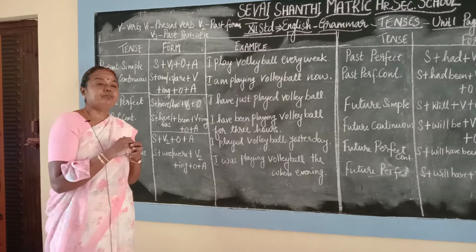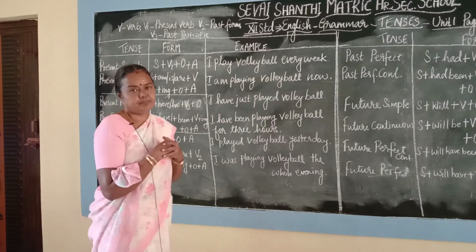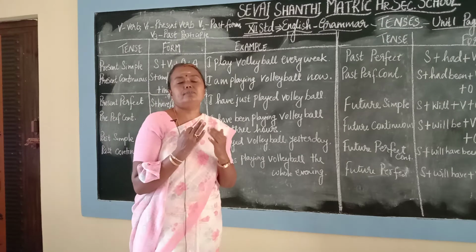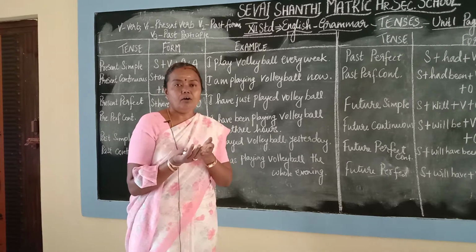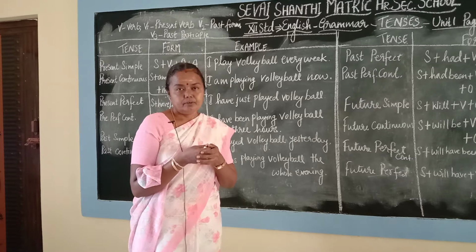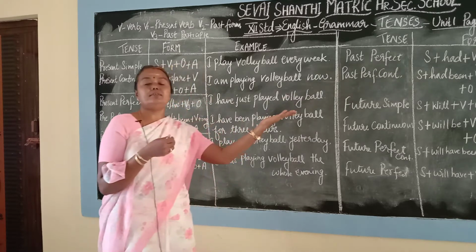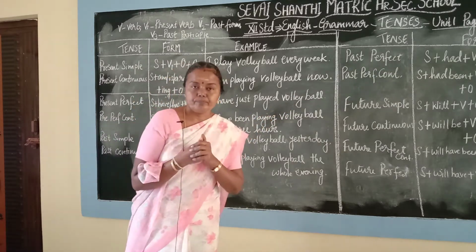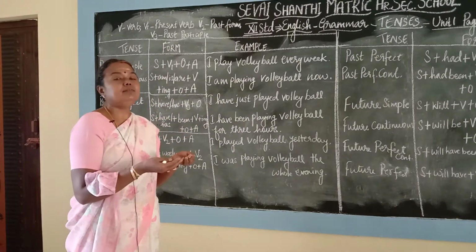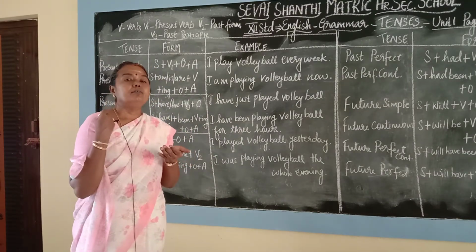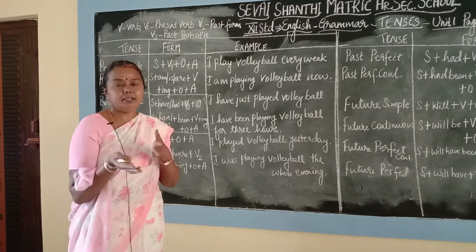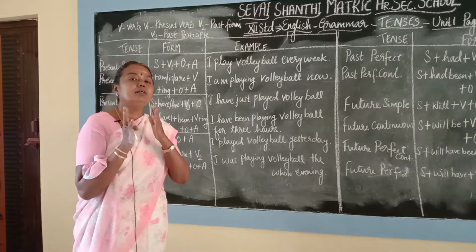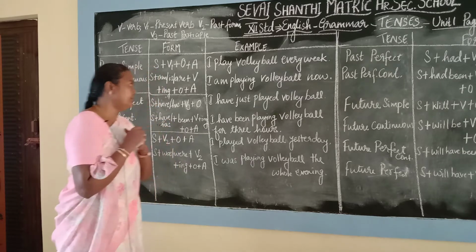That means the habit. I read books every week or daily. The sun rises in the east. My mother is a singer. My brother is a player. These are all simple present tense.